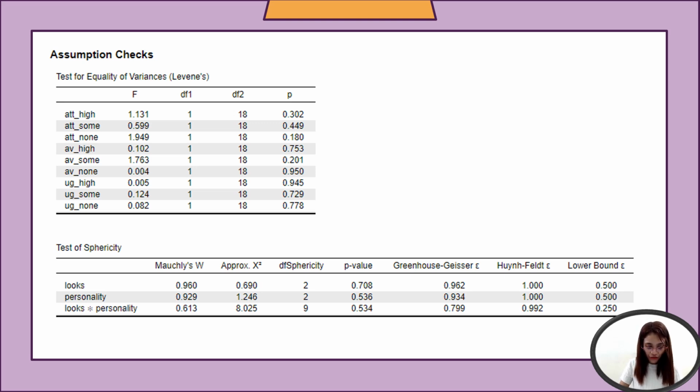So for all these three factors, Mauchly's test indicates that the assumption of sphericity is not violated, wherein it is evident that the p-value is greater than 0.05. This means that the variances of the differences between all combinations of levels for these factors are equal, supporting the use of the traditional ANOVA procedures without the need for sphericity corrections.